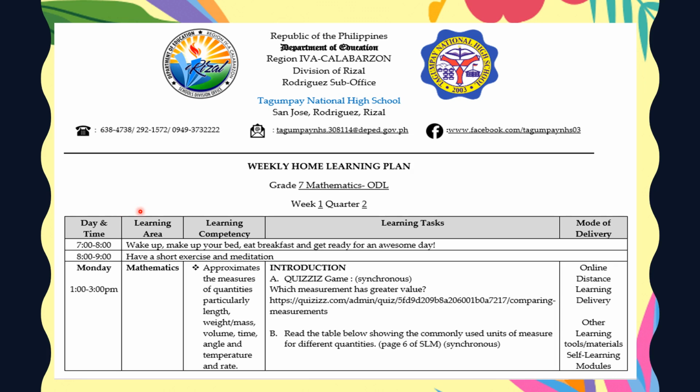Second column is the learning area, which is mathematics. The third column is the learning competency that we need to achieve. The fourth column is the learning task that will be assigned to the learners. And the fifth column is the mode of delivery and other learning tools and materials used.